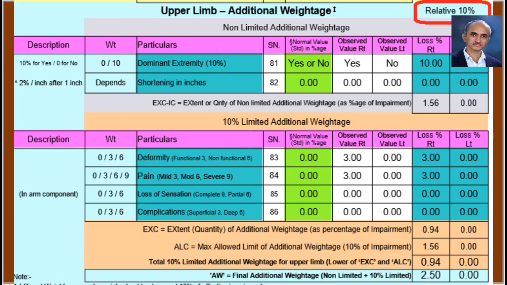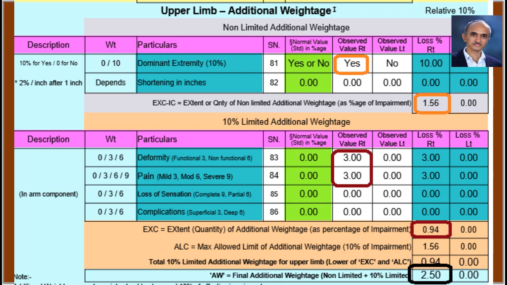Now we have to deal with the additional weightages. Before that, let me declare my approach to additional weightages as relative 10% because I follow rule number 5. Then I selected yes for dominant hand, which resulted in 1.56%.